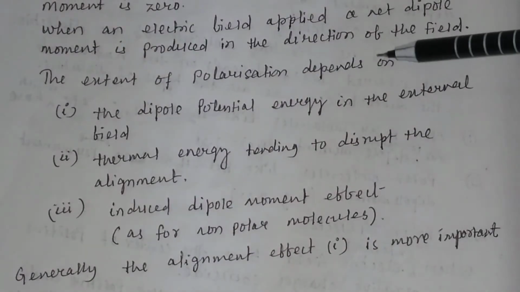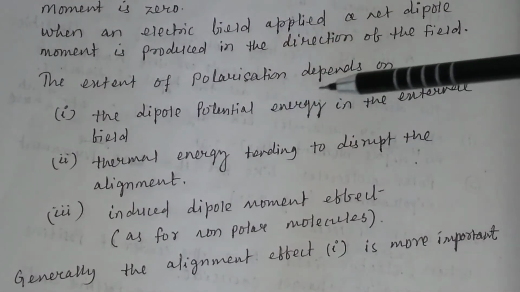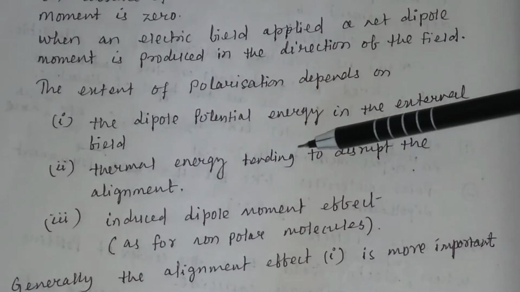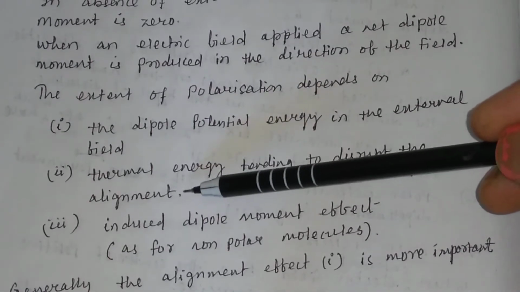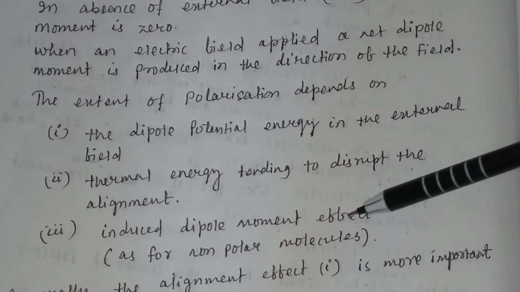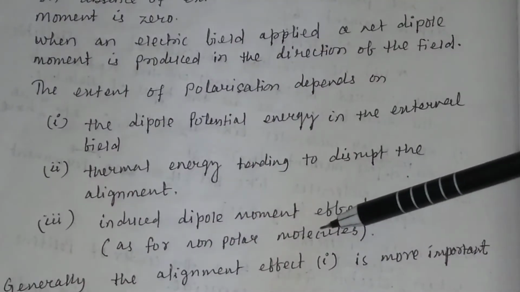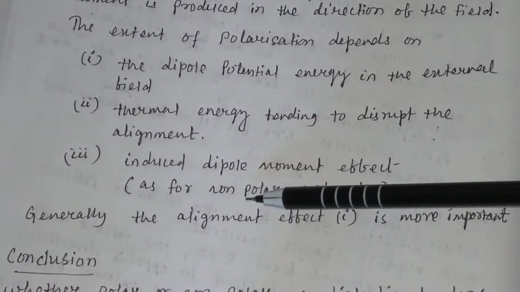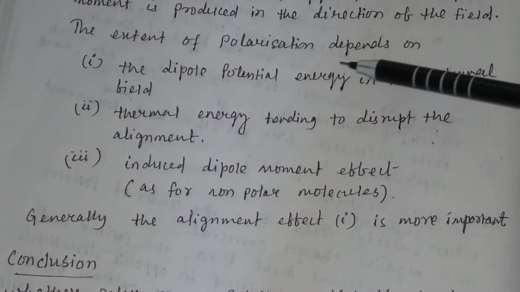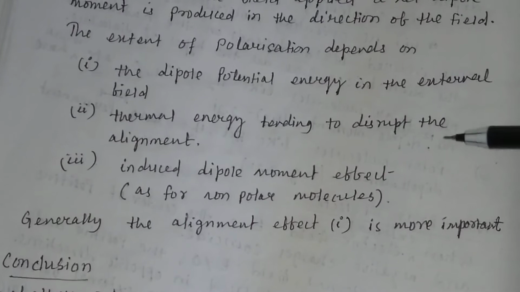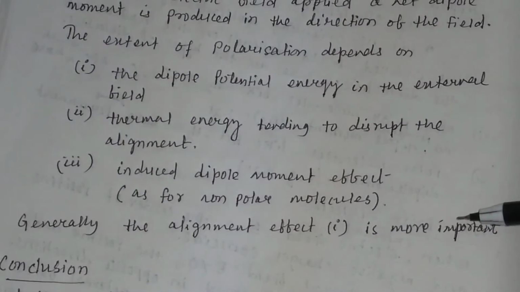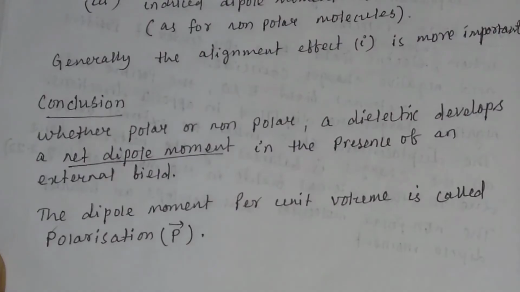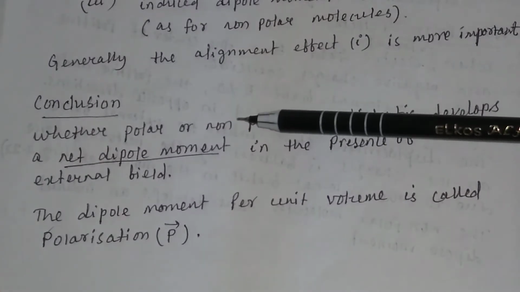The extent of polarization depends on the dipole potential energy in the external field, the thermal energy tending to disrupt the alignment, and the induced dipole moment effect, as we have discussed in non-polar molecules. But among the three, the alignment effect, that is the dipole potential energy in the external field, is more prominent in case of polar dielectrics. So what conclusion do you get from this discussion?